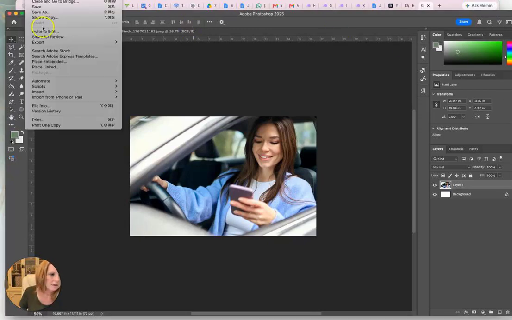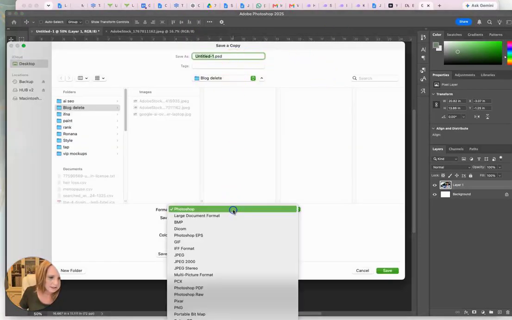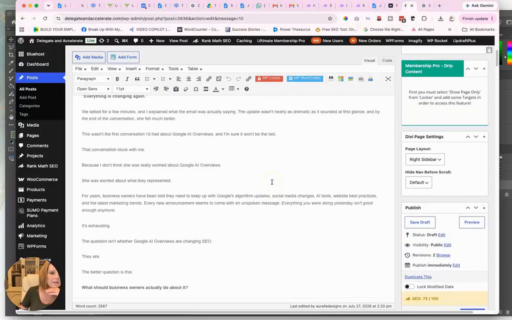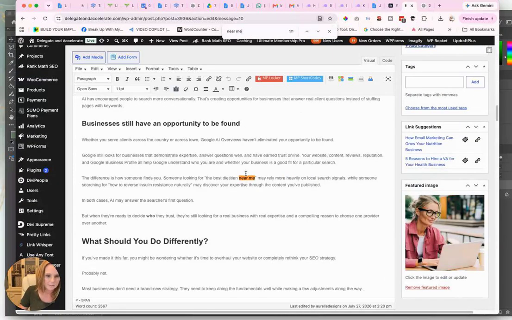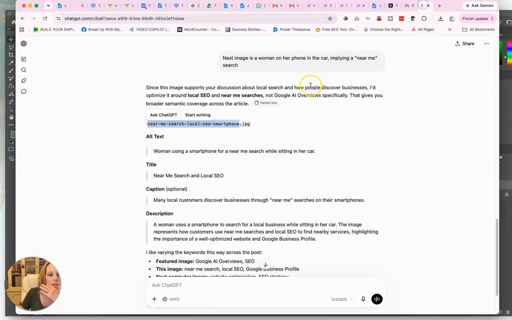So now file, save a copy on your computer. Look how terrible this is. At least that time I didn't have to go through that many. And then I need to upload it so I figure out where this is going to go. I'm just going to find where it talks about near me. Right here works for me. Upload. Now let's see what it says.